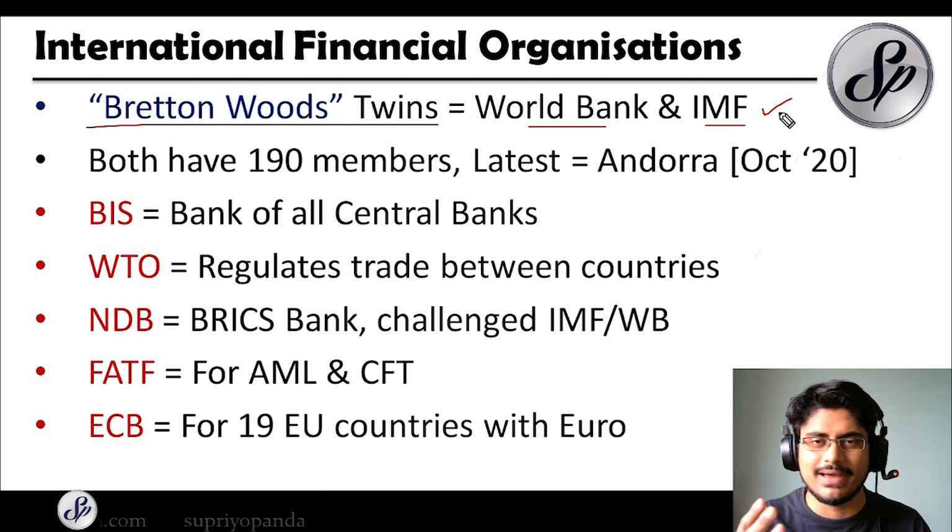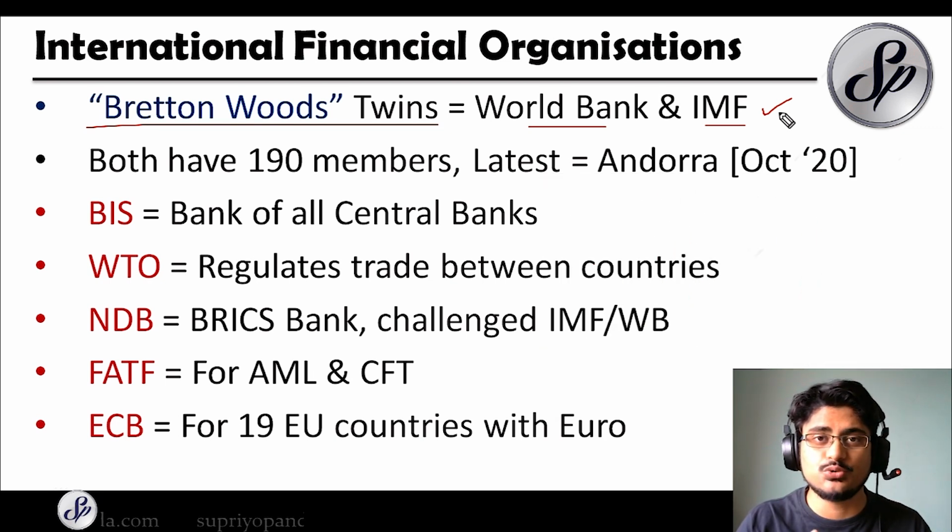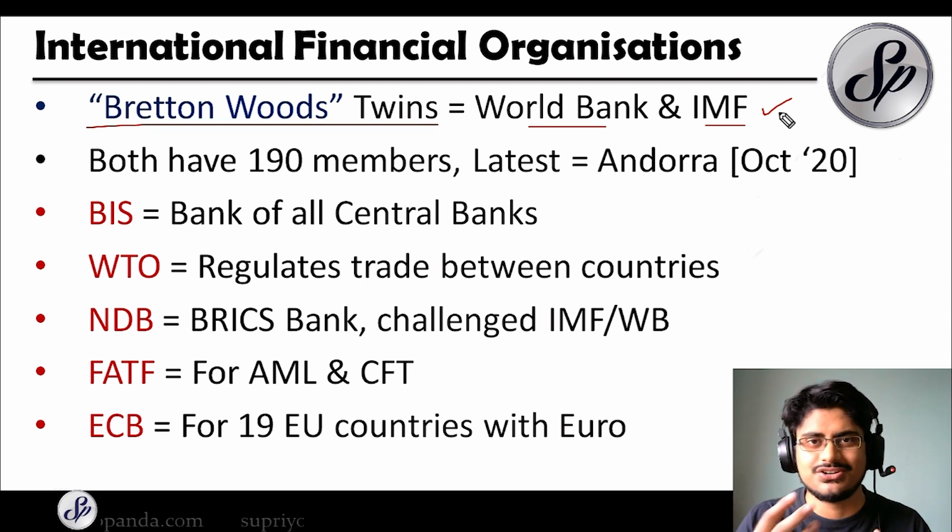At that point of time, the World Bank was called the IBRD, or the International Bank for Reconstruction and Development. And these two organizations were meant to control all the important things in the world economy to ensure monetary stability. The IMF's main purpose was to help with the monetary stability of the entire world, and the IMF sometimes gives loans to countries which are struggling, trying to maintain these economies so that any major crisis in the world can be averted. And the World Bank finances underdeveloped nations, which are struggling right now, and tries to get them out of poverty so that they can lead normal lives.